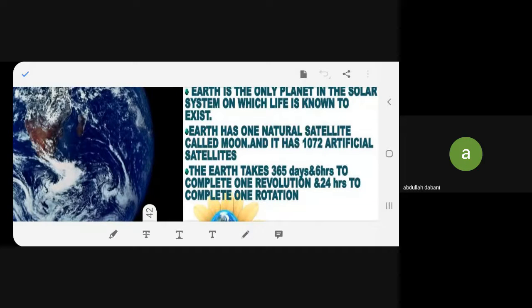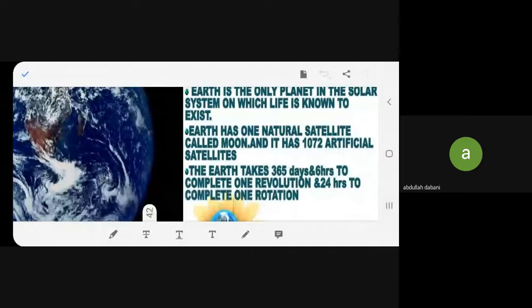So there are some special environmental conditions which are responsible for the existence and the continuity of life on the earth. You agree? First of all, our planet is just at the right distance from the sun so that it has got the proper temperature, water availability, suitable atmosphere, and we have got a blanket.